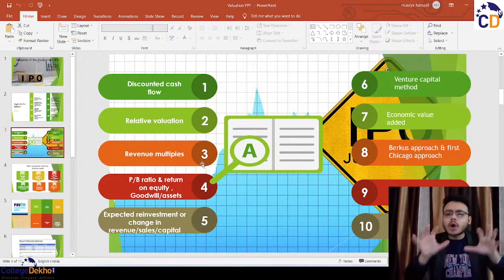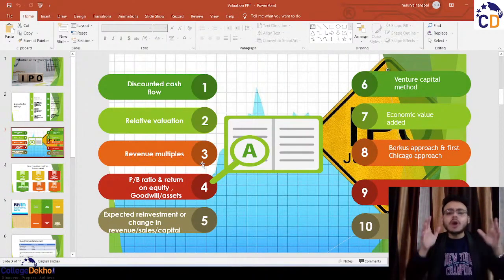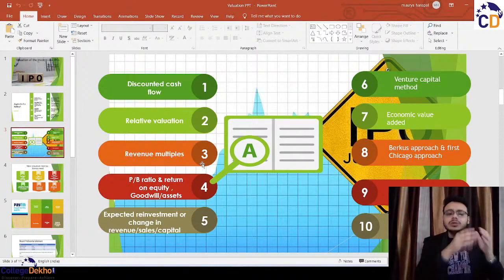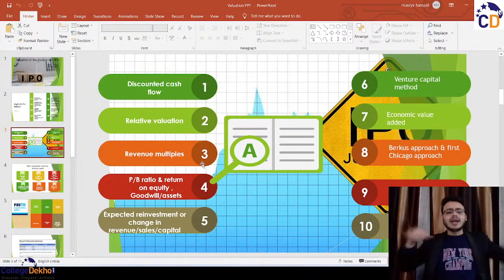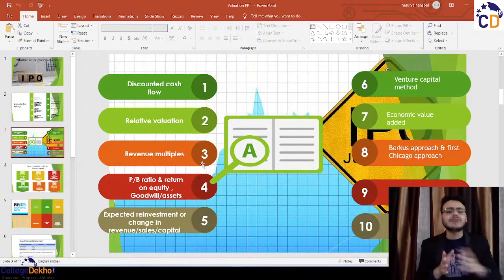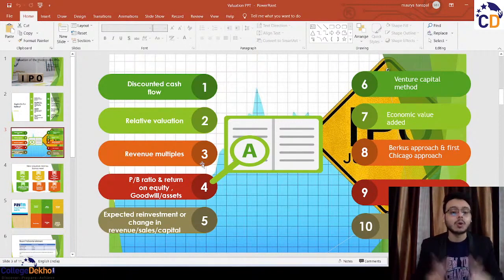But how were these loss-making companies able to get listed on the stock exchange, be it your Sensex or Nifty? How did SEBI, the Securities and Exchange Board of India, allow these loss-making companies to get listed? Completely agreed, these companies have no profits. These companies have negative cash flows. But how was SEBI justified in getting these companies listed on the stock exchange? These companies can be listed, but how?